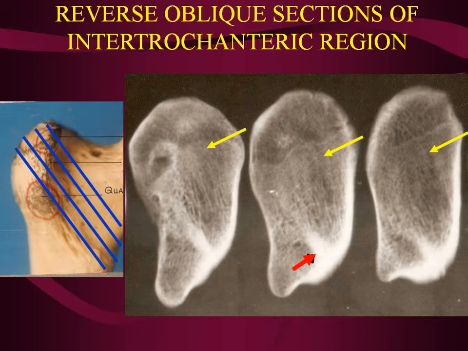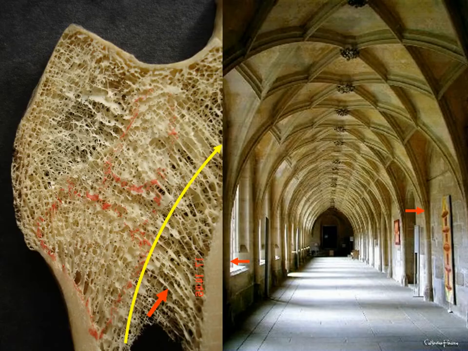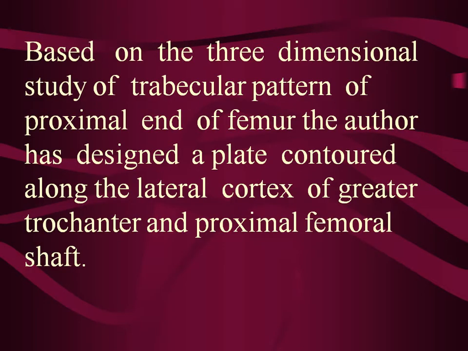And if you take these sections like this, it is like an arcade. That same arcade, the same arches is like that, from the front. If you just go on seeing and following this arcade from here upwards, this is the anterior column. Like this, you can see this. The intertrochanteric trabeculae are actually these columns which are there, which are going like that, and which is coming in front. And if you follow it like this, you have a tunnel, an arcade which is going in. So that is the three-dimensional picture.